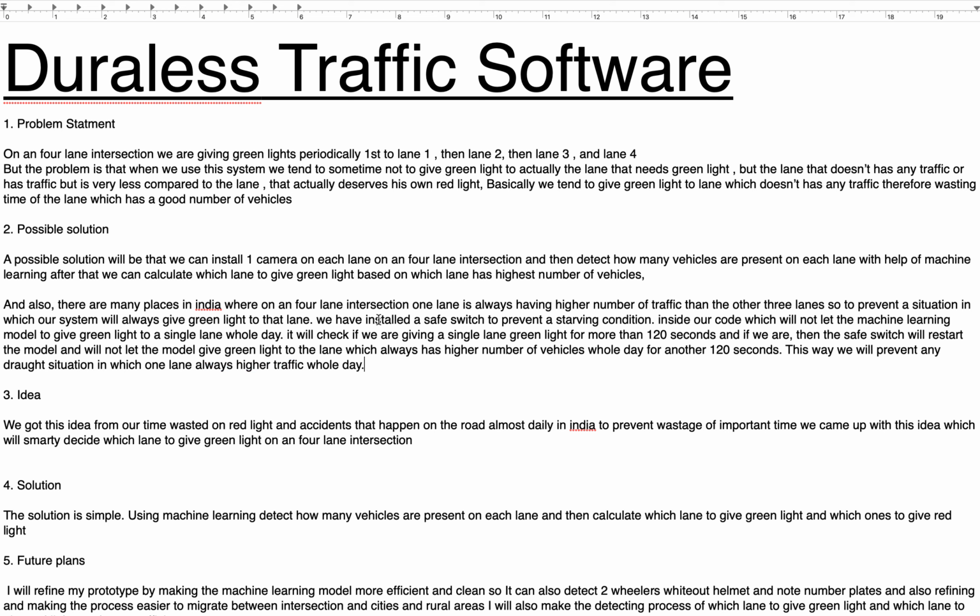If we talk about the idea, we got it from the time wasted on red lights and the accidents that happen on roads almost daily in India. To prevent wastage of important time, we came up with this idea which smartly decides which lane to give green light on a 4 lane intersection using machine learning, and also prevents a starving situation in which one lane always has higher traffic than the other 3 lanes. So the other 3 lanes also get a chance of getting their own green light.